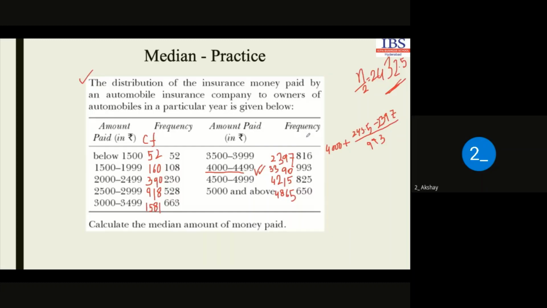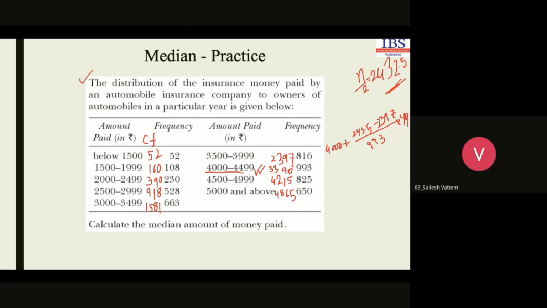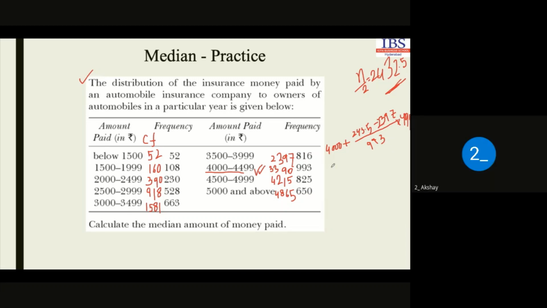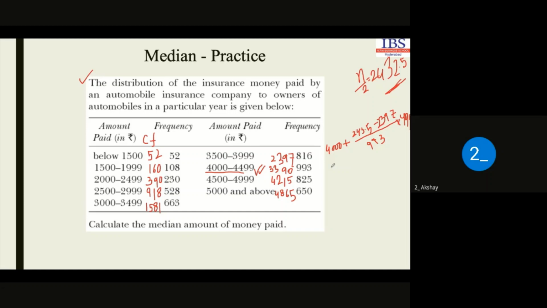Sir, I think the class interval is not continuous. I think we have to adjust it. The class is 2000 to 2499. I'm not getting you clearly, can you speak again? I think the class interval is not continuous and we have to fix it.